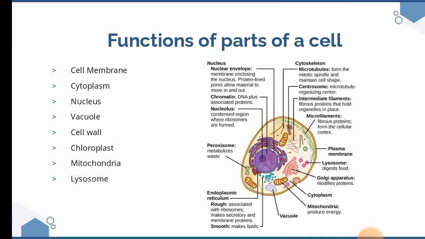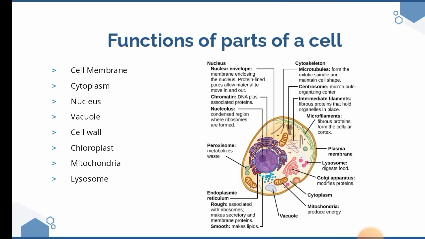So let us see the functions of the parts of a cell. The cell membrane is used for protection and is the part of the cell that allows the entry and exit of materials. The nucleus is the main controlling part of a cell, made up of the DNA plus associated proteins, which also contains the nucleolus, the condensed region where ribosomes are formed.